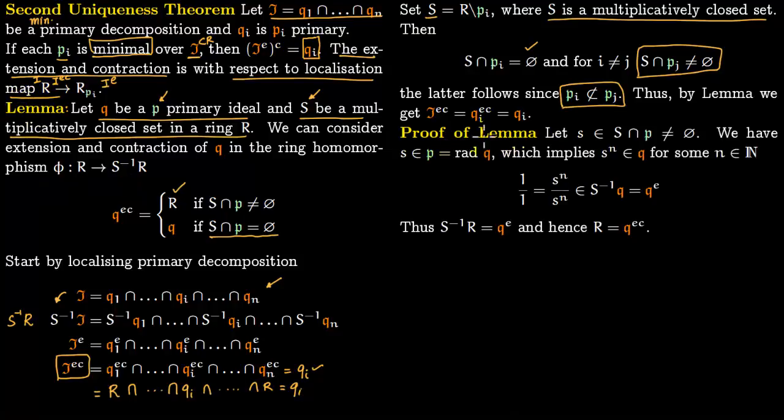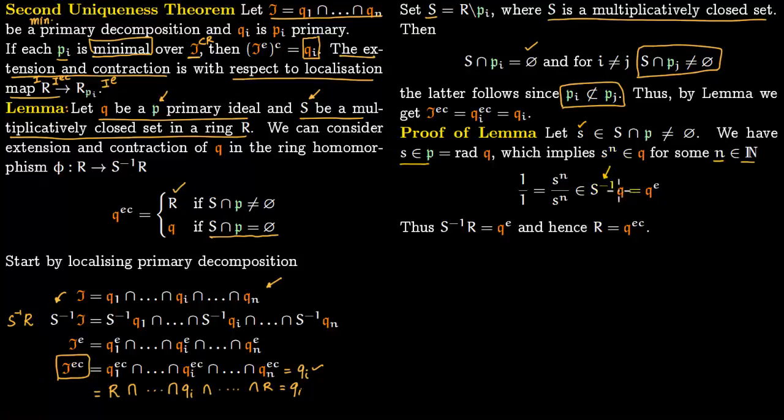There are two cases in the lemma. The first case is S intersection p is not equal to a null set. So we consider this case first. You choose an element s which is common to both this multiplicatively closed set and the prime ideal. Now s lies in P because it lies in the intersection, and P is nothing but the radical of Q because Q is P primary. That essentially implies that s to the power n lies within the ideal Q for some natural number n. Now you consider this S inverse of Q.